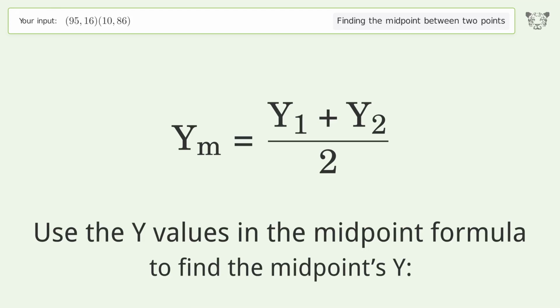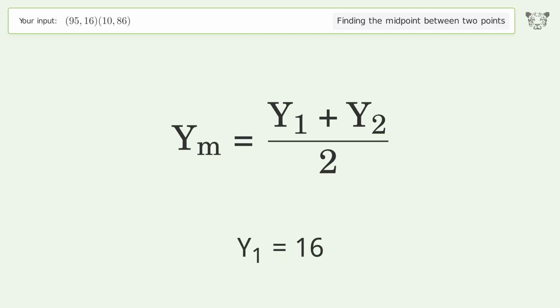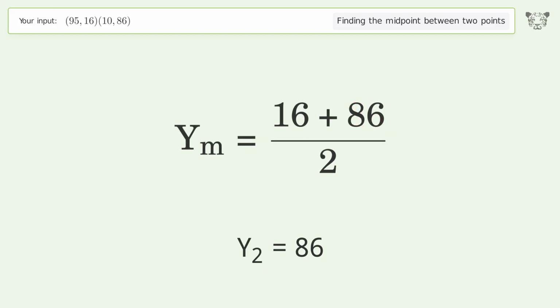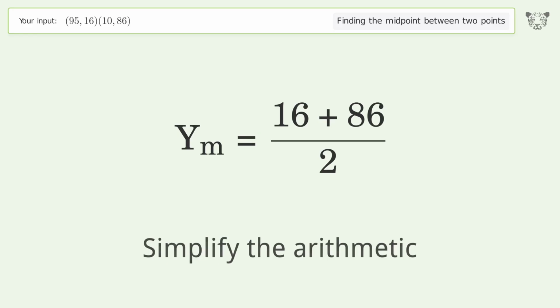Use the y values in the midpoint formula to find the midpoint's y. y1 equals 16. y2 equals 86. Simplify the arithmetic.